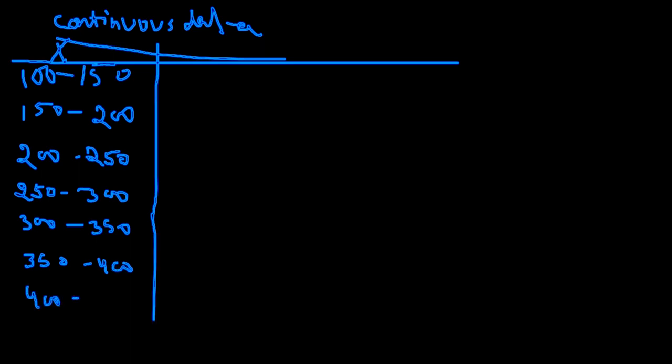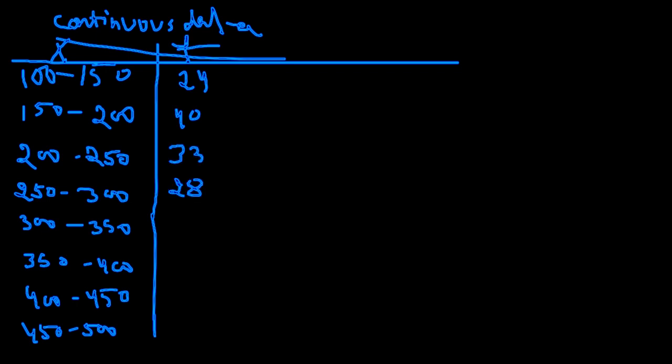And 400 to 450. 450 to 500. And given frequency is 24, 40, 33, 28, 30, 22, 16, and 7.